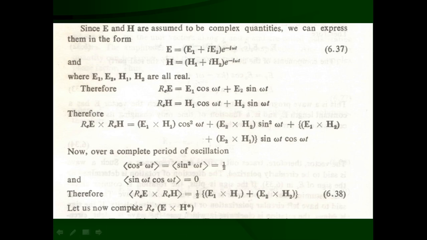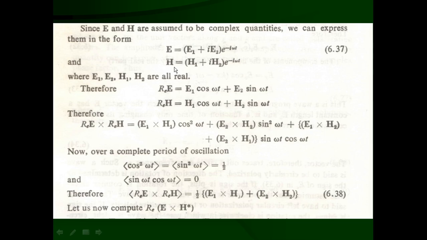So now the second part of this one is this. Let us compute the real part of E cross H star. H star is nothing but the complex conjugate of H. So we can write down here E is equal to the same thing, E1 plus iE2 e raised to minus i omega t. But what is the complex conjugate, H star? We can obtain it by reversing the sign of i to minus i. So we can say that here H1 minus iH2 e raised to plus i omega t is going to be H star.